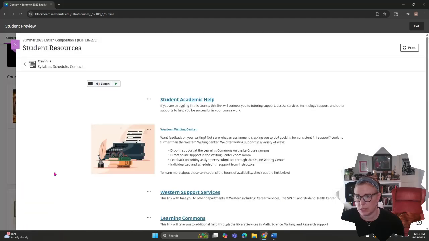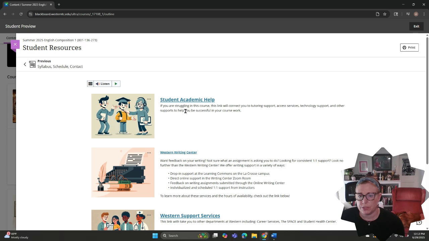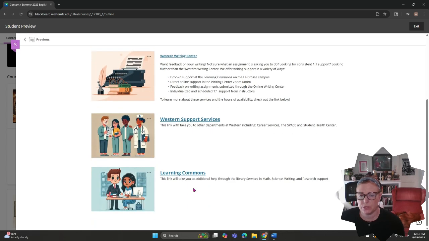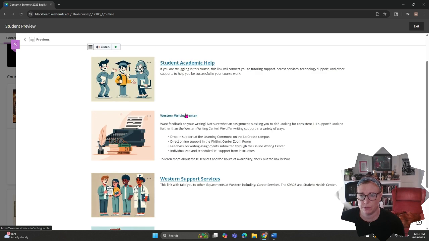Student resources. Three of these things are just standard: Learning Commons, Western Support Services, and Student Academic Help. Those are three standard ones that come preloaded on basically every Blackboard for all classes. This one I've added, the Western Writing Center. This is a fabulous resource. I cannot tell you how important it is. As an English teacher, as a writing teacher, I had to do my fair share when I was getting my bachelor's and my master's. I had to spend lots of time writing, because that's basically all you do when you major in English: you spend a lot of time reading and a lot of time writing.